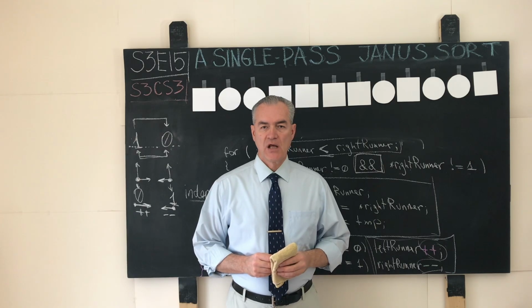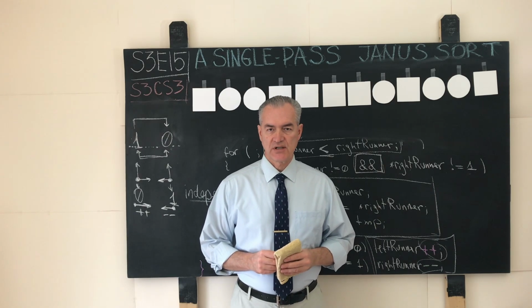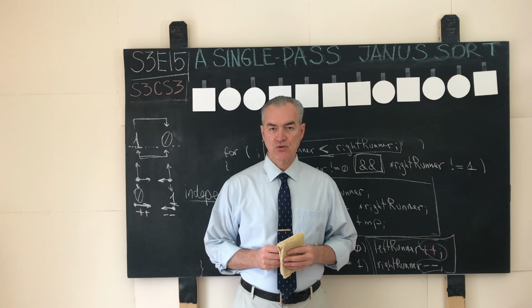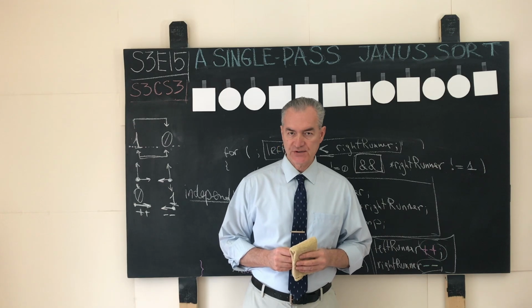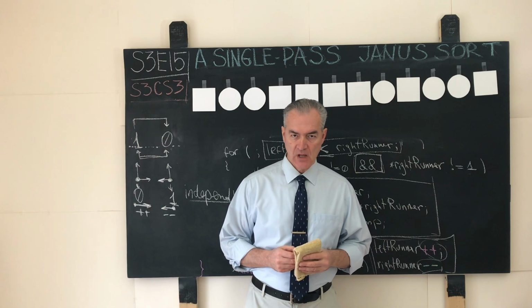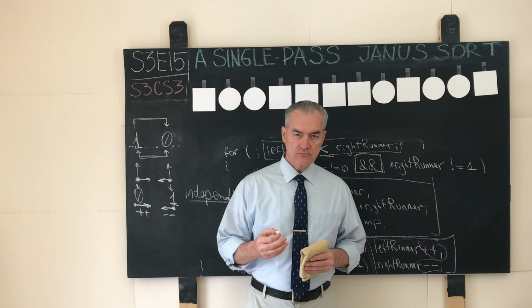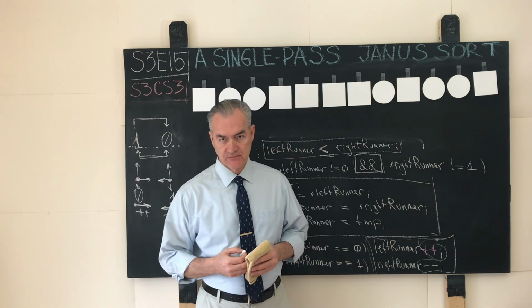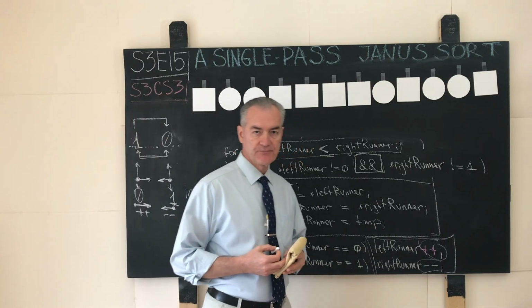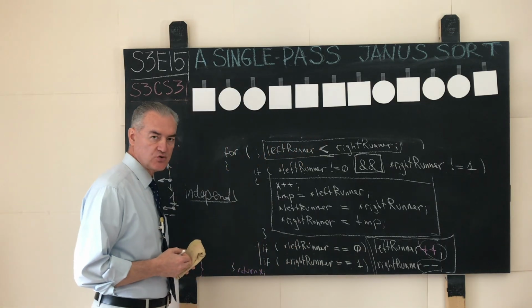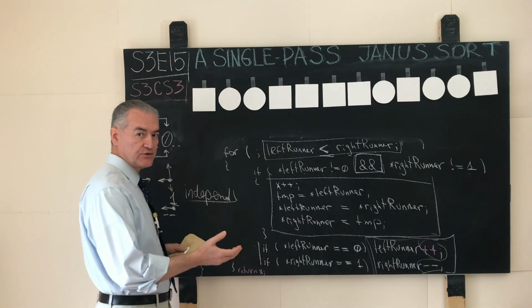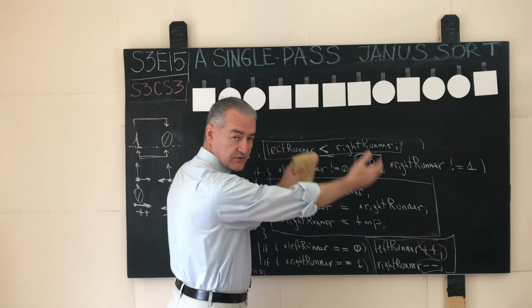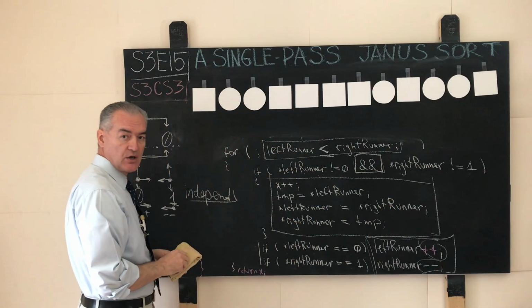And now for demonstration purposes, let us assume that circles behind me represent zeros and squares represent ones, and we need to apply our single pass, space complexity big O of 1 Janus sort to this particular array of elements and make sure that all the circles at the end of that sort gravitate towards the left of the array and all the squares gravitate towards the right of the array.